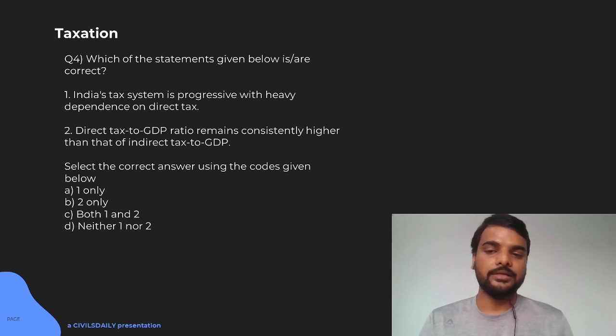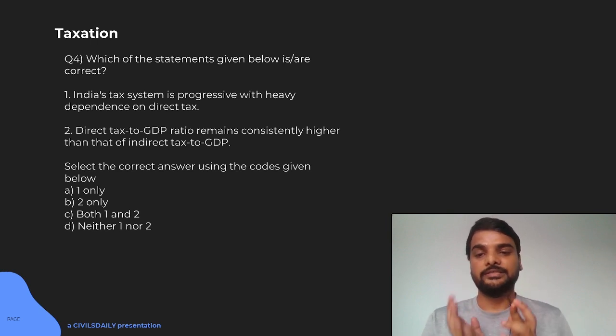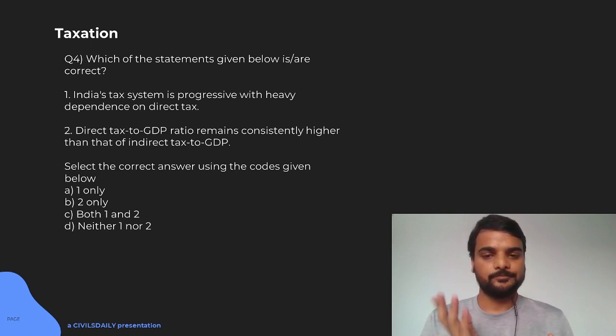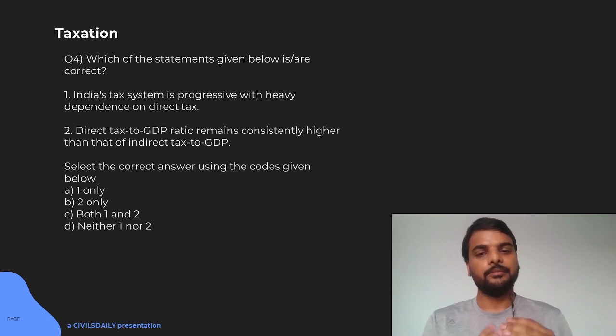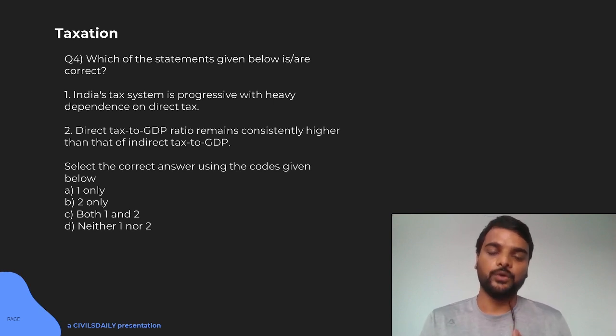But that does not happen in the direct tax. You have up to 5 lakhs people are exempted, or they pay 12,500. Then 5 to 7 you have 20%. Then after 7 to 10 they have 30%. So it is progressive in nature. More earners will be paying more amount of tax.